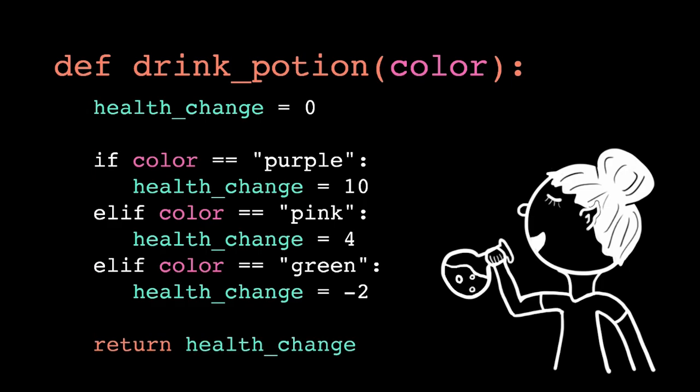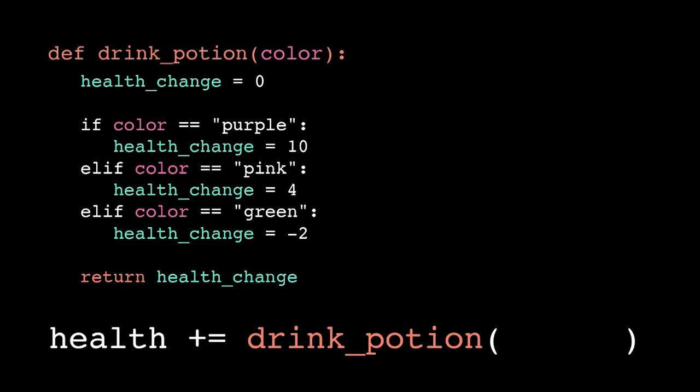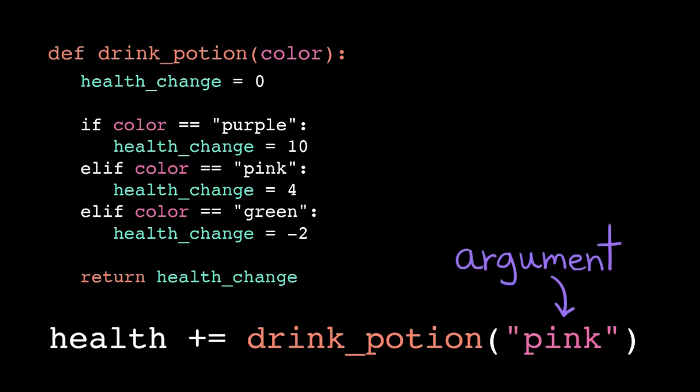Our function definition is now complete, but a function definition just defines how to perform a task. To actually perform that task, we still need to call the function. Because the computer needs to learn the task before it can do the task, a function definition needs to appear in the program before any of its function calls. To call a function, we use its name and a set of parentheses. Inside the parentheses, we pass in any input values, which we call arguments.